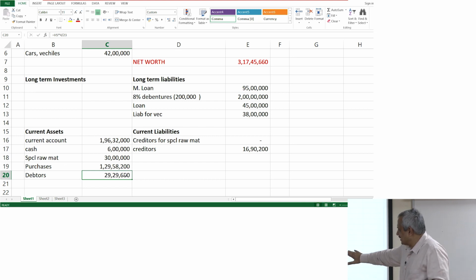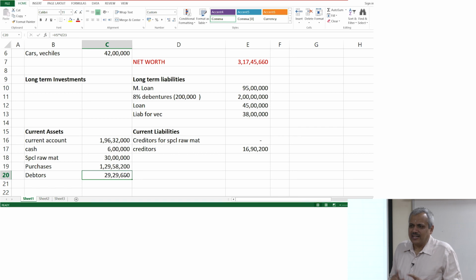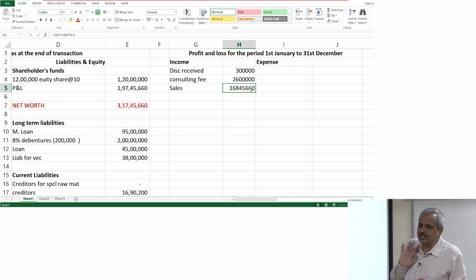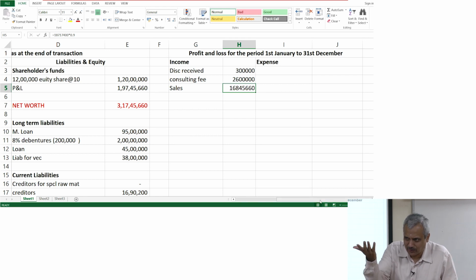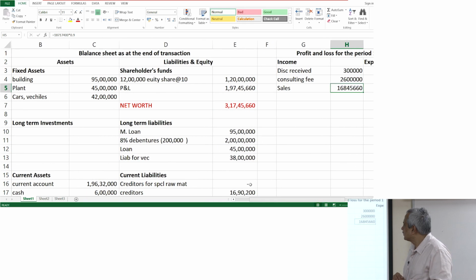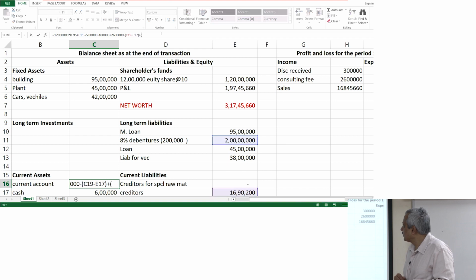Now, this is the due. That means what has happened? Rest of the money you would have received. That is, what is the value of the sale? Go to the value of the sale. This minus what is due, you have automatically received, and it gets added to your current account or bank account. That is all. Put the brackets properly.